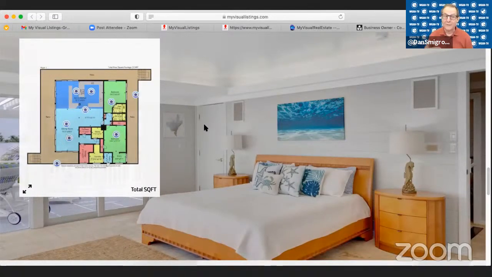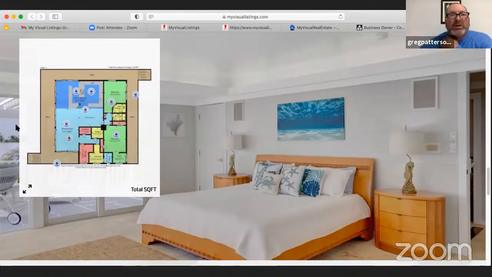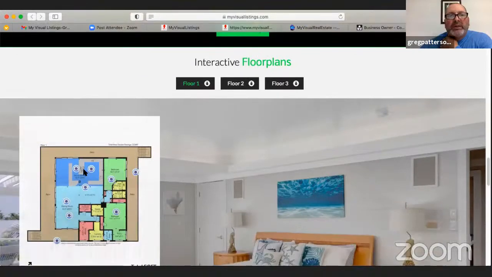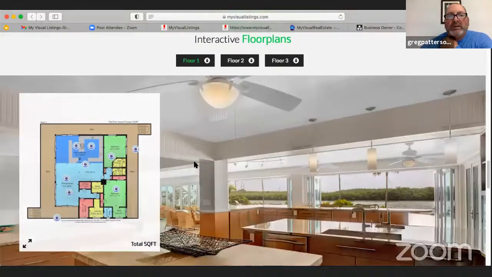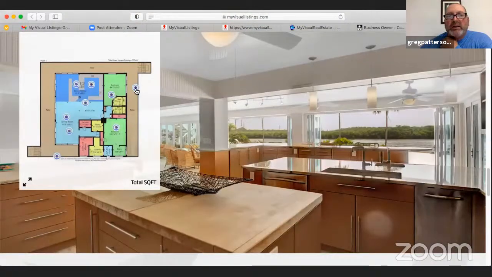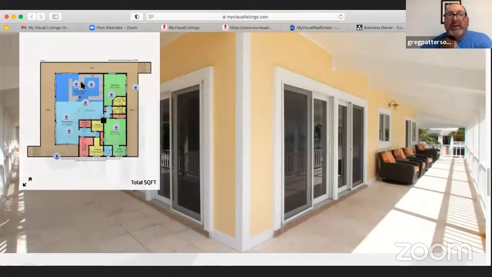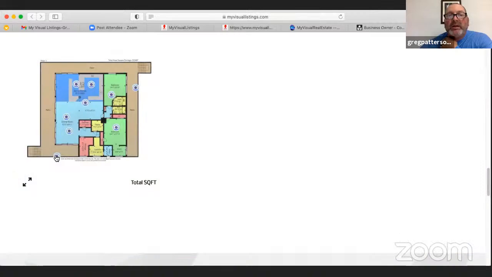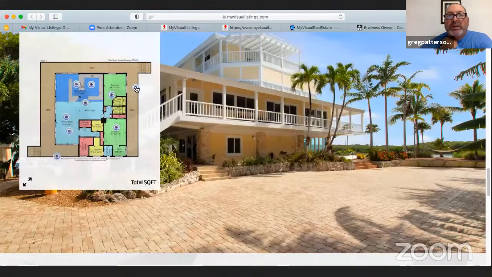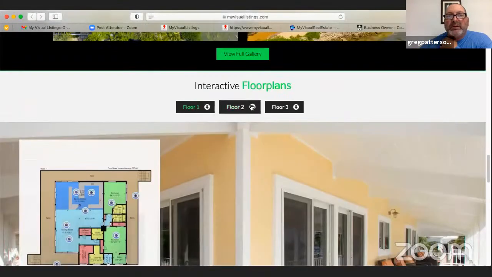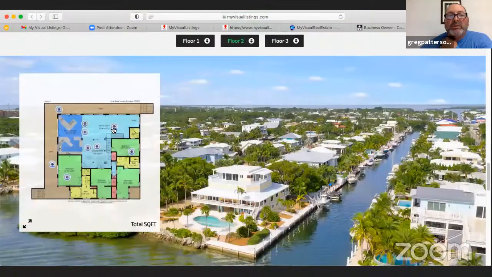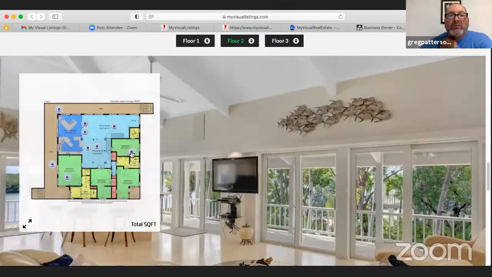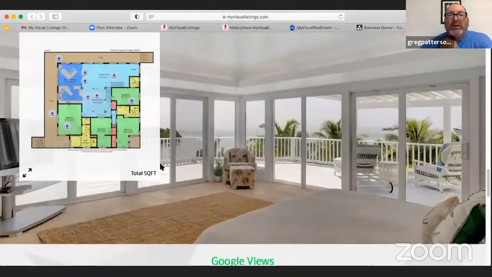Let's see it from the real estate agent's perspective or from the potential house buyer's perspective. Sure. This is an interactive floor plan that you can click on the icons and see inside each photo from your photo gallery, which creates an interactive floor plan. As you can see, it showcases nice areas in the tour. Same with floor 2 and so on.